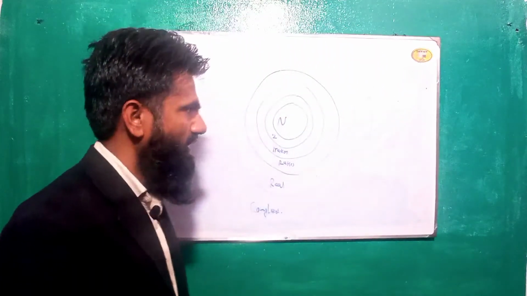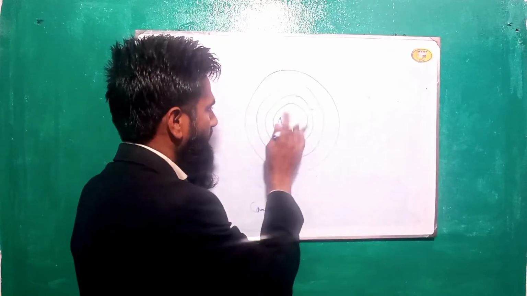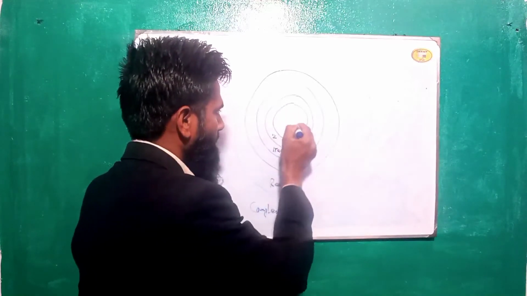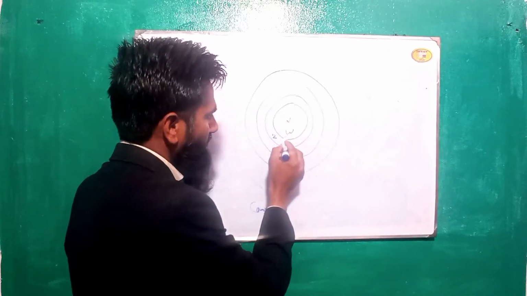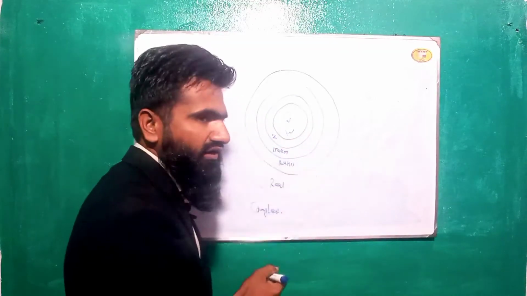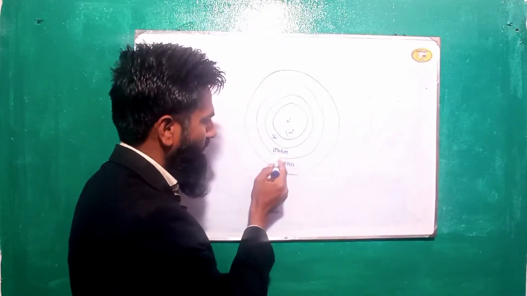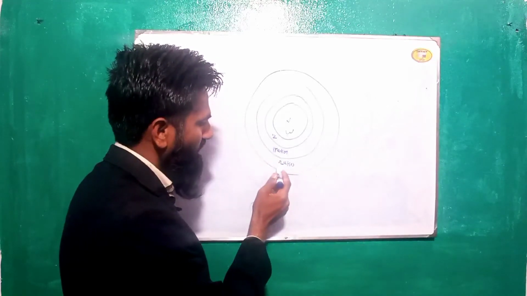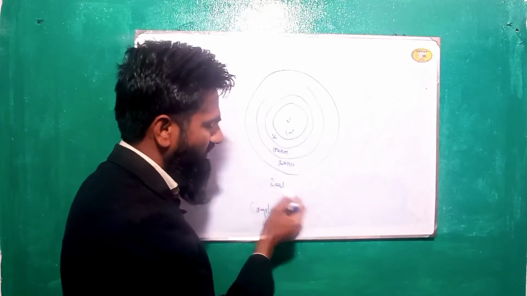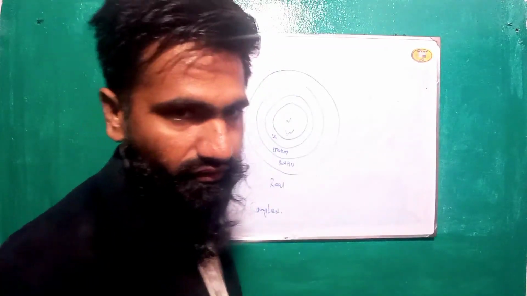So let's take a short look on the structure of the numbers. First of all we have natural number, then we have whole number, then from the whole number we get the integers, and from the integers we get rational, and from rational plus irrational we get real, and from real we get complex number.